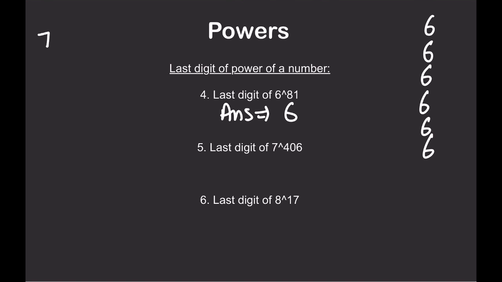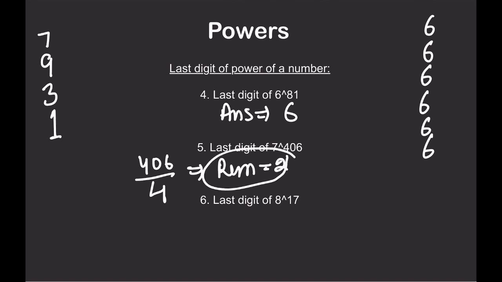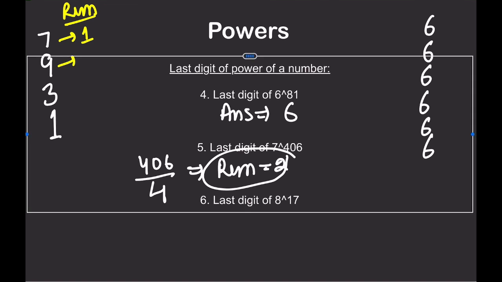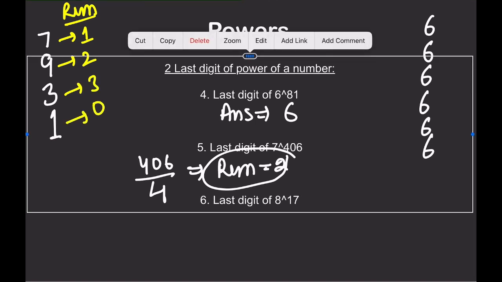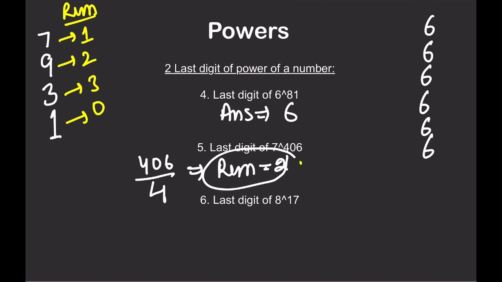Now 7. 7 is 7. 7 sevens are 49. 9 sevens are 63. 3 sevens are 21. So it will repeat after every 4. So we have 406 in our question. Divided by 4, you will get remainder as 2. I have already told you, this is remainder 1, this is remainder 2, this is remainder 3, and this is remainder 0. So the answer we are looking for here is remainder 2, that is 9.